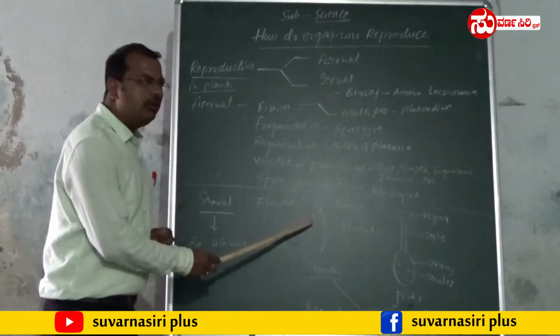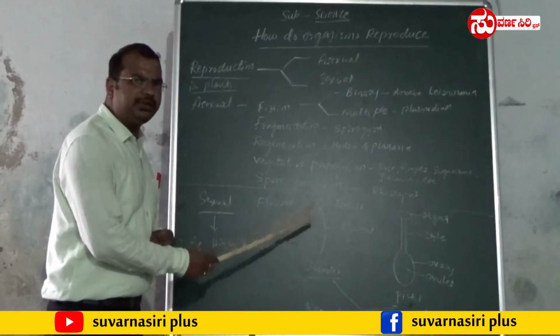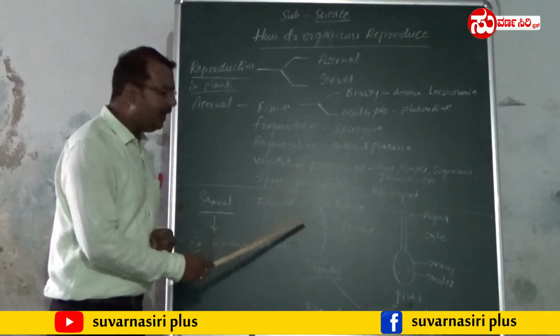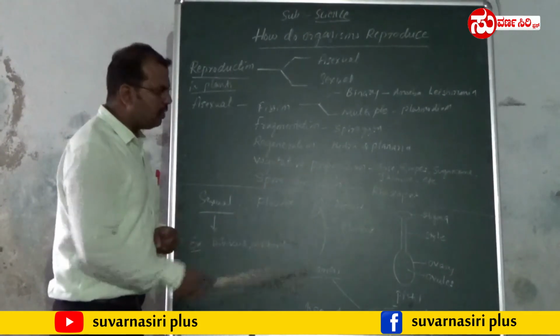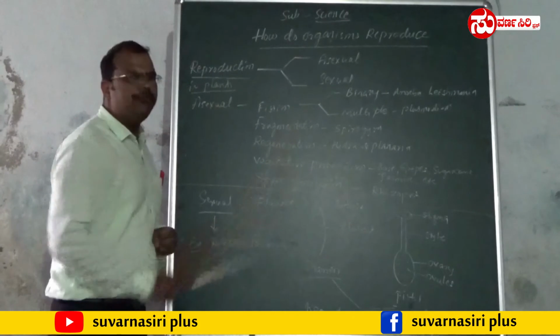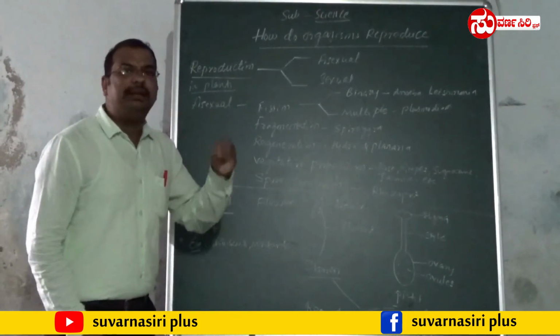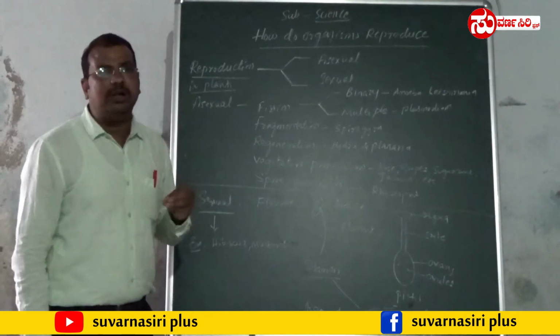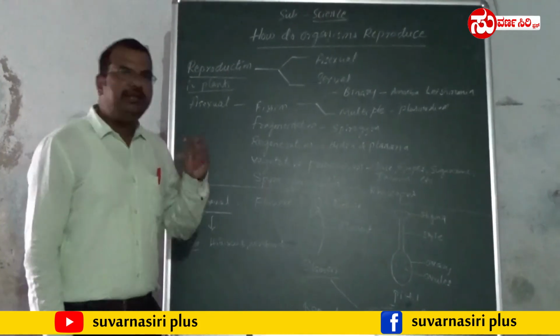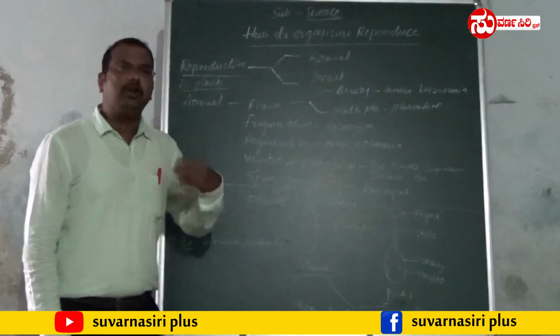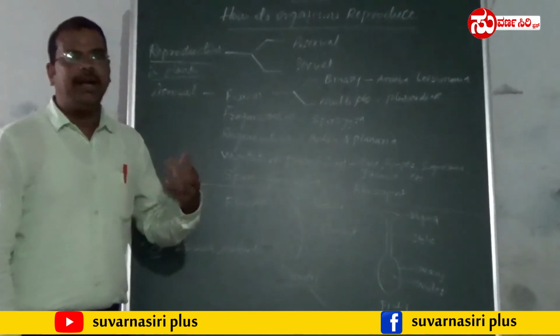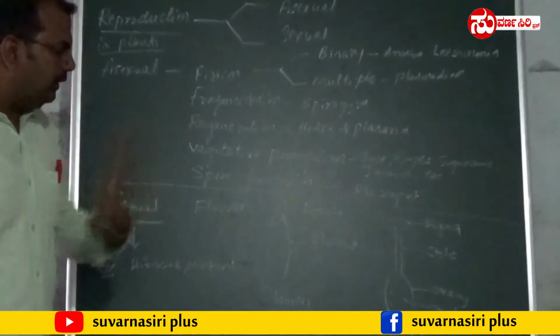This is a typical stamen. A stamen contains two parts called anther and filament. In the anther, they contain pollen grains. The pollen grains are nothing but germ cells. These germ cells undergo fertilization and form a new individual.